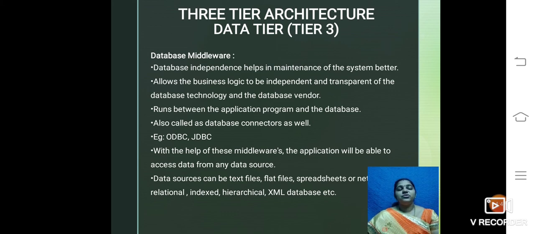So this is the three tier architecture. The first tier is the presentation tier, the second tier is the application tier, which consists of different types of middleware, and the third tier is the data tier, which works with the help of database middleware. So this is the mobile computing architecture.